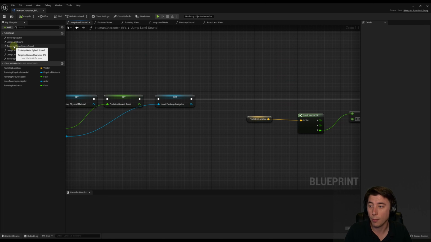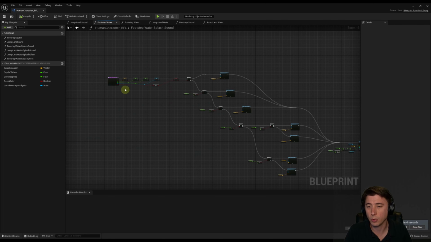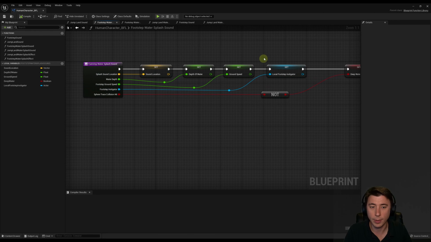Then on to the footstep water splash sound. This one was episode 20, our water sound effects, and luckily it's a little bit easier. We still need our footstep instigator and setting our local footstep instigator variable. For each of these functions, you need to set that local variable.